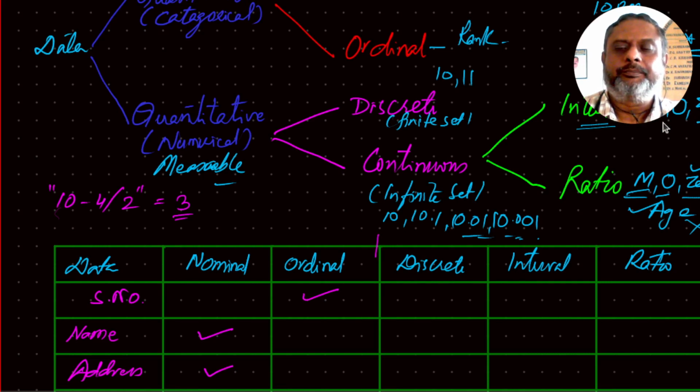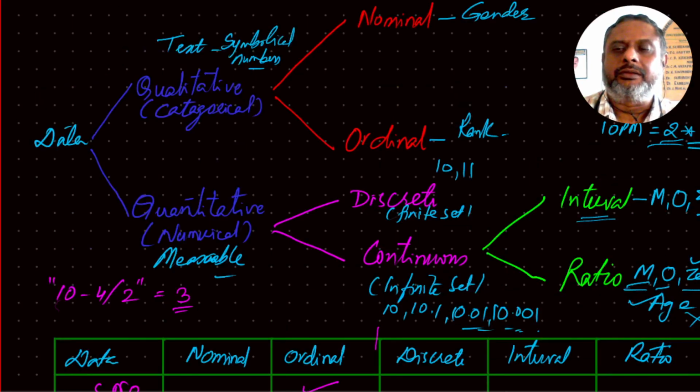Like temperature, it can be plus 20 degrees centigrade or minus 20 degrees centigrade, because there is nothing like an absolute zero in our case. And definitely multiplication and division are not allowed in this case.